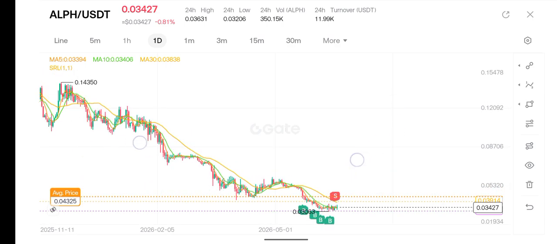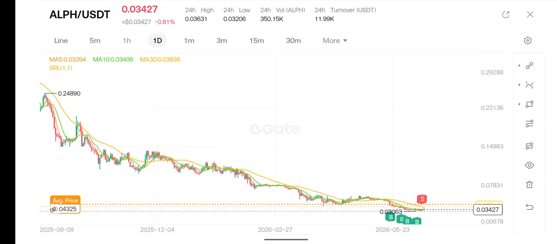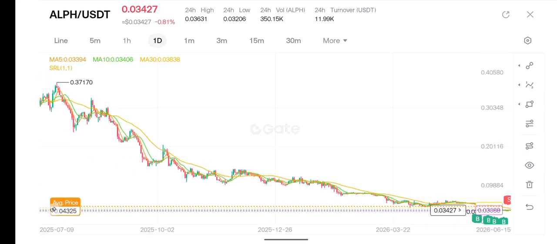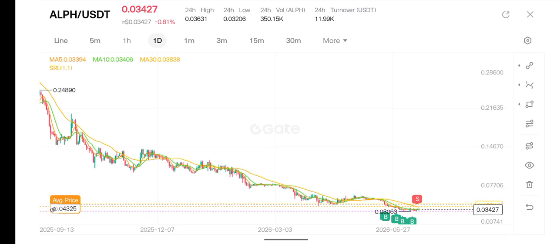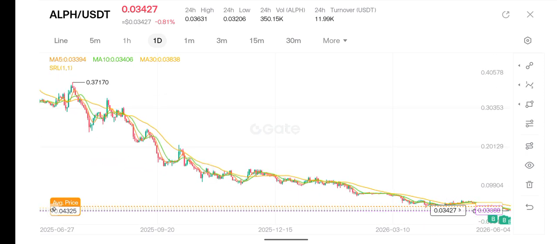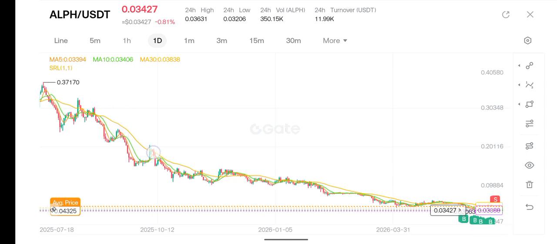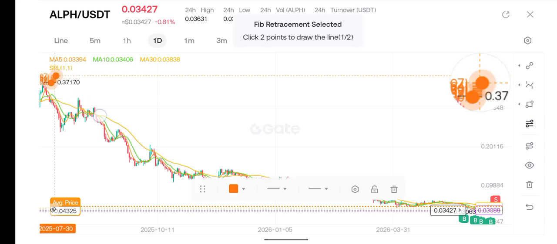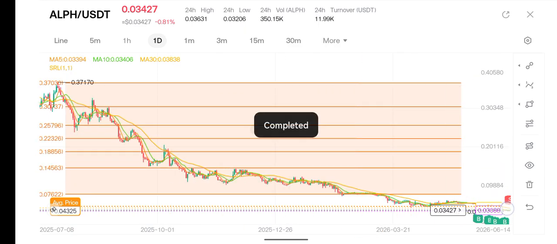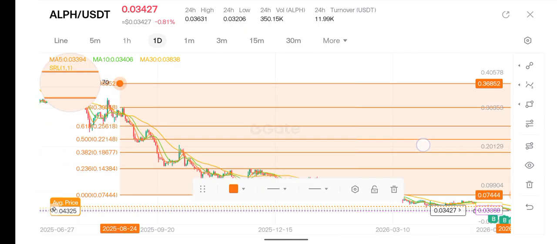Okay, so let's make use of Fibonacci retracement to get a broader perspective of what to expect from the price. We should make 0.2489 our low point and, let's say, 0.37170 our high point. So let me bring out our fib.